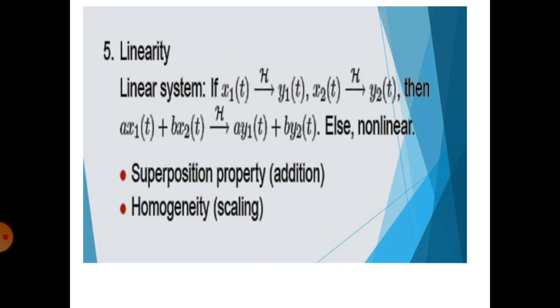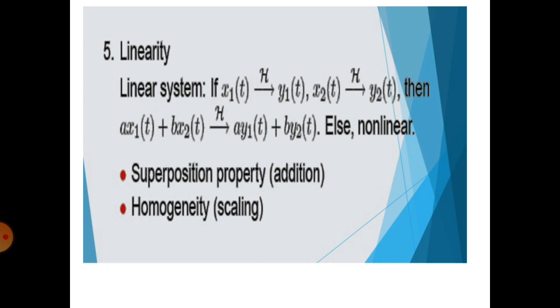The next is linearity. A linear system is one that obeys the superposition property and homogeneity. Linearity means the weighted sum of inputs gives the weighted sum of outputs. The input x1 of t given to the system produces the response y1 of t. Similarly, x2 of t given to the system produces the response y2 of t.